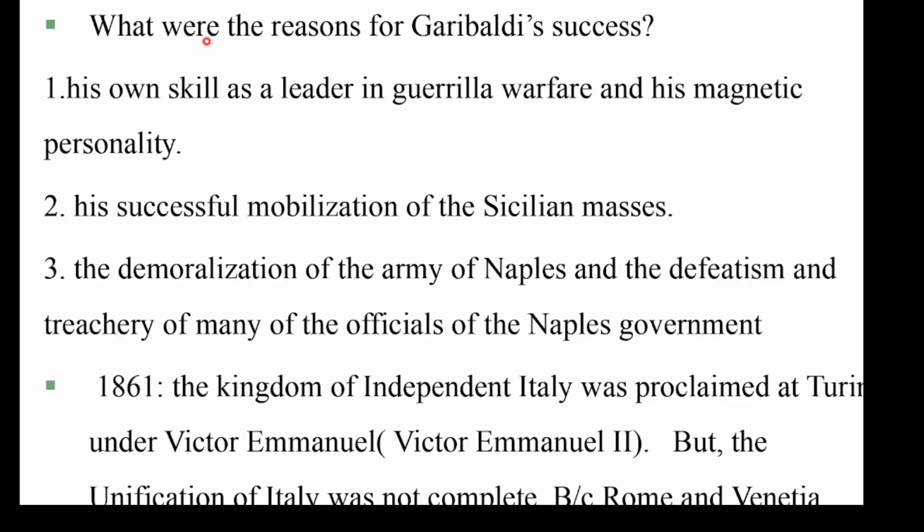This means the three important reasons for Garibaldi's success in southern part of Italy or in the Kingdom of Naples or in the Kingdom of Sicily. This means another important factor. Because of this, in 1861, the Kingdom of independent Italy was proclaimed at Turin under Victor Emmanuel II. Kanaaf bara 1861 tokkummaan Italy, Kingdom of Independent Italy was proclaimed at Turin at that time.